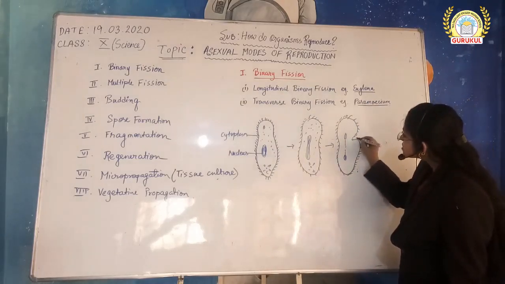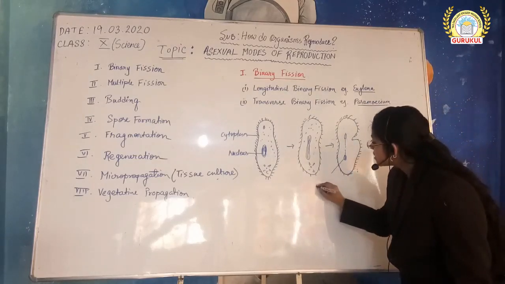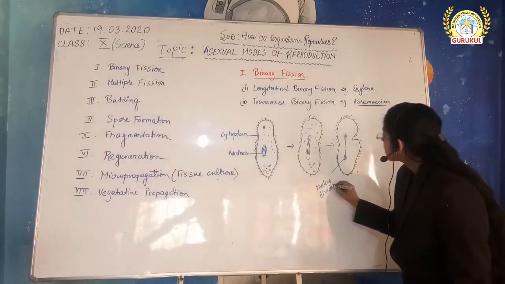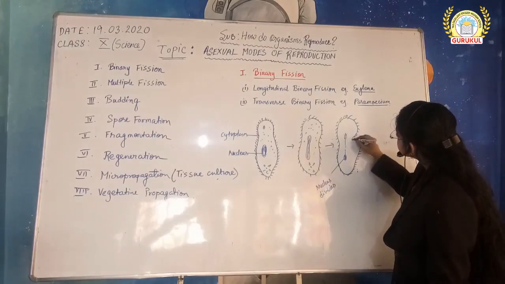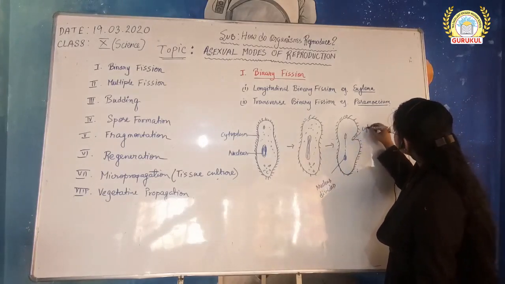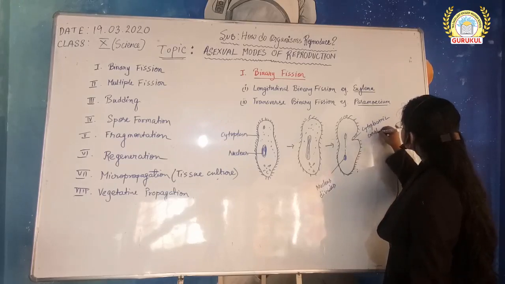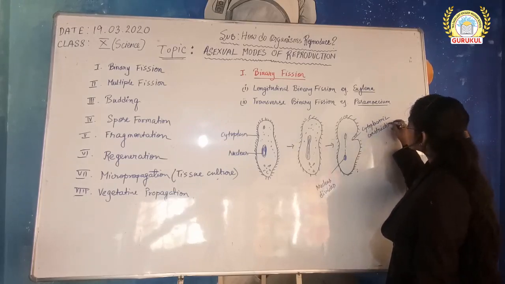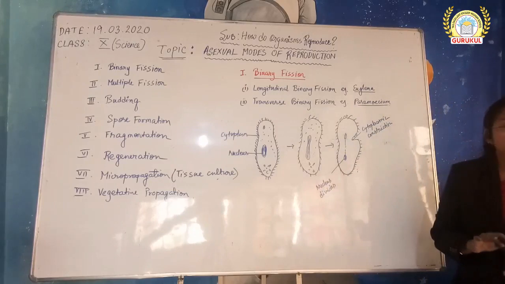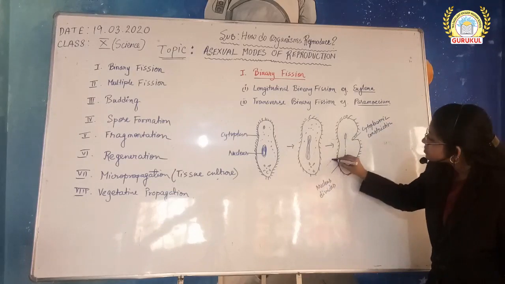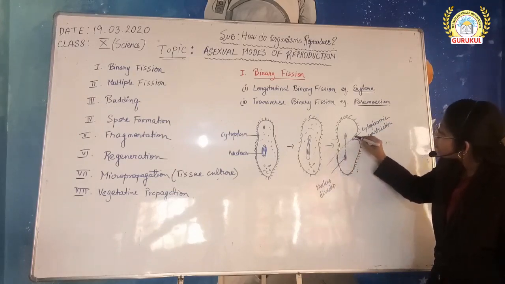Now you can see this is the nucleus divides here, and this is the cytoplasmic constriction, right? So you can see from this diagram the transverse fission occurs in this way.